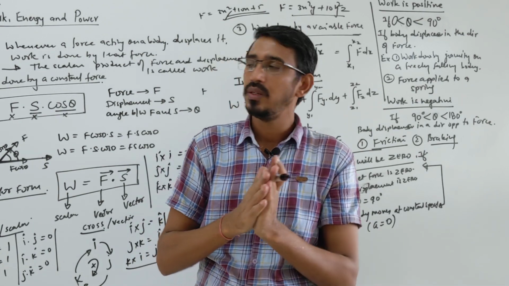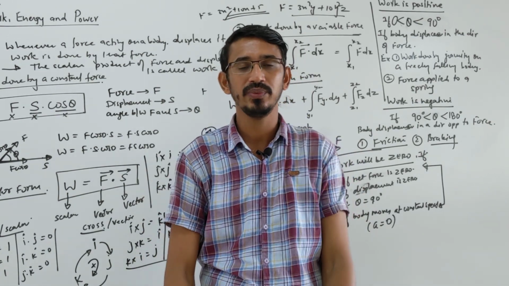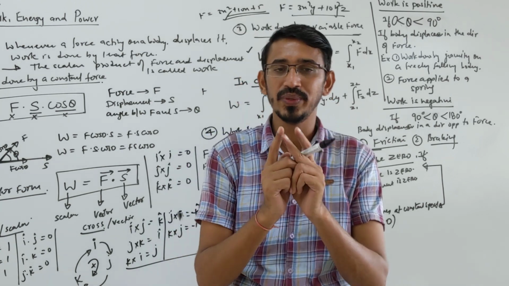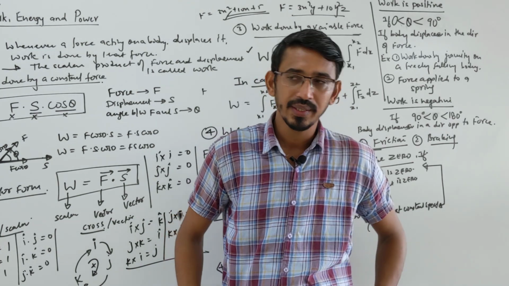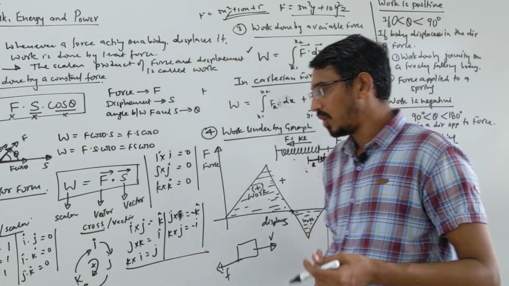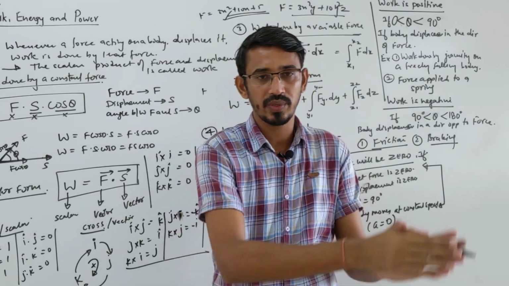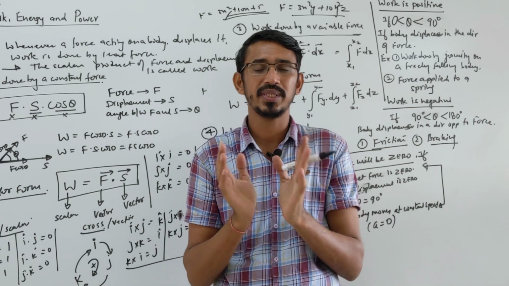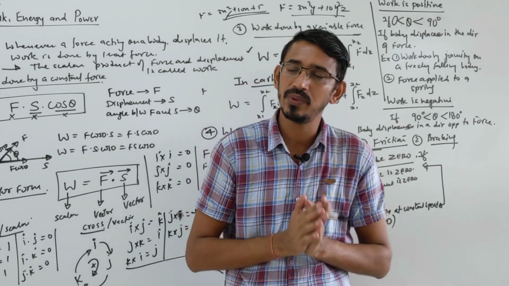So the angle between force and displacement is 90 degrees. So work done by gravity force is zero. There are many types of forces acting, keep in mind. And like we talked about, suppose some satellite is revolving around a planet, or a planet is revolving around the Sun.